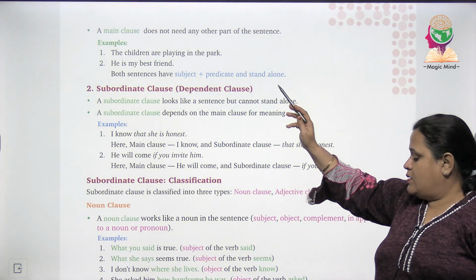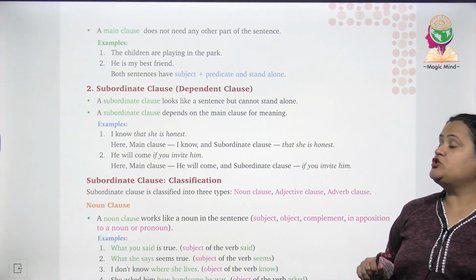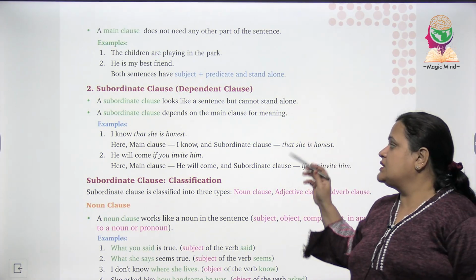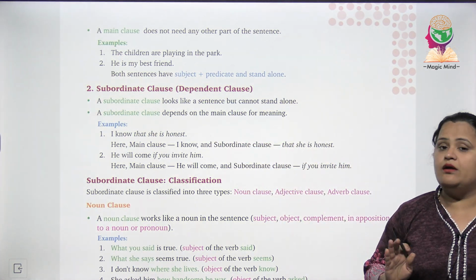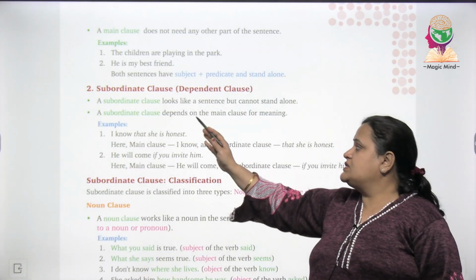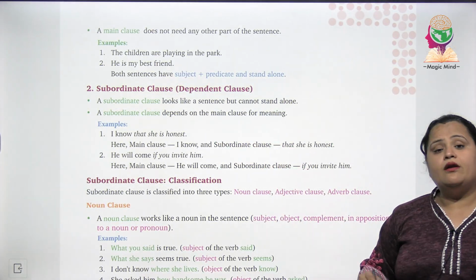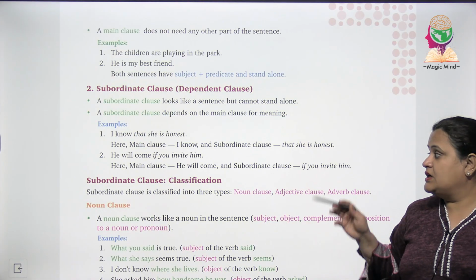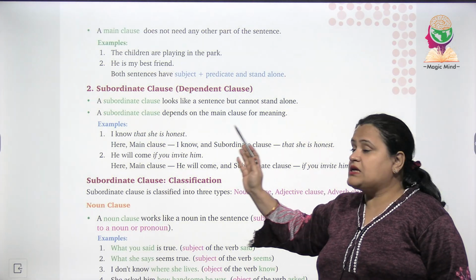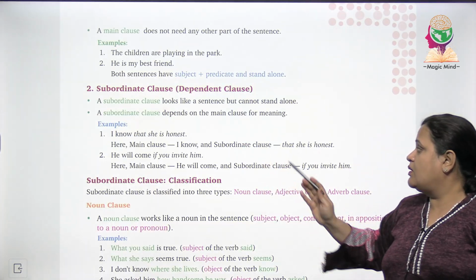Okay. Now subordinate clause पर आएंगे, जो कि होता है dependent clause. A subordinate clause looks like a sentence but cannot stand alone. A subordinate clause depends on the main clause for meaning. Example, I know that she is honest. Here main clause is I know and subordinate clause क्या है?